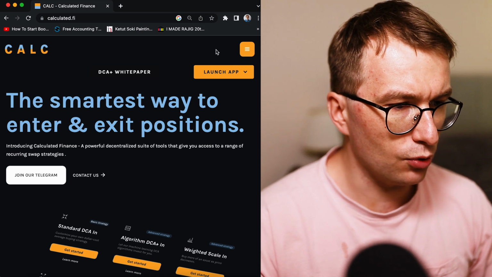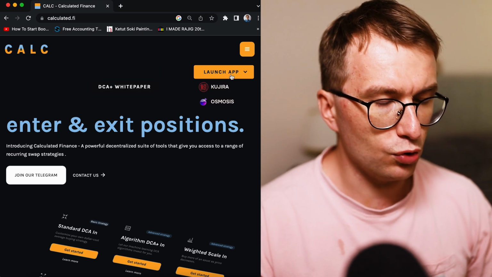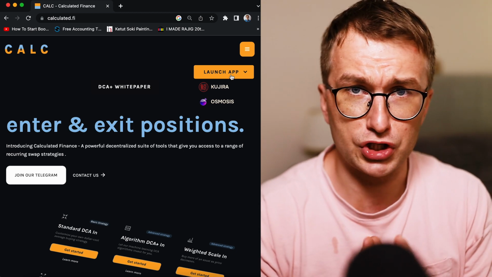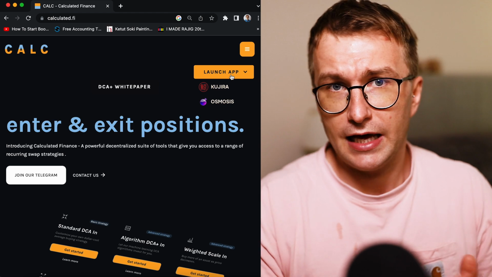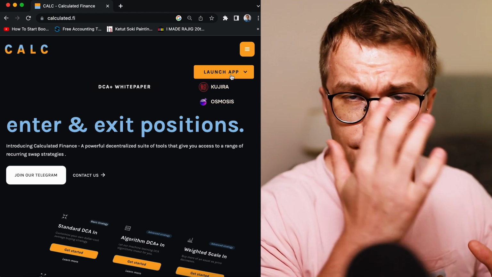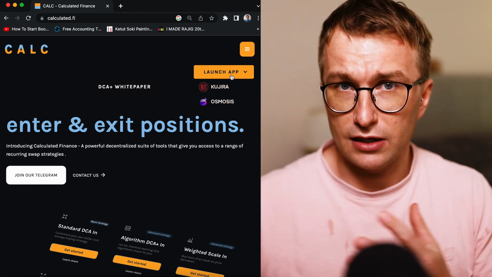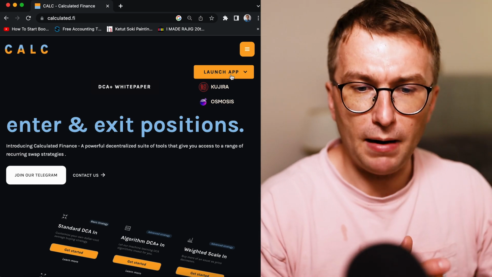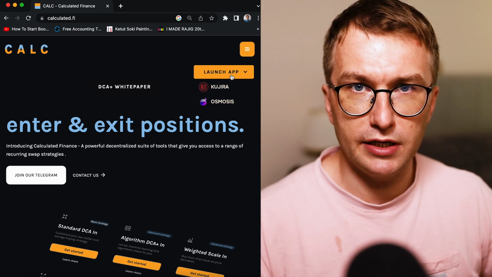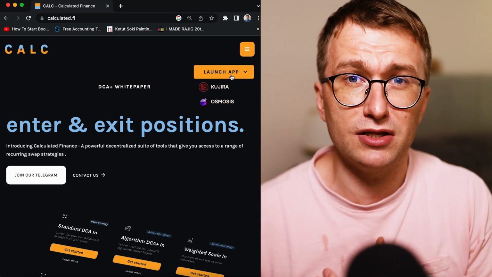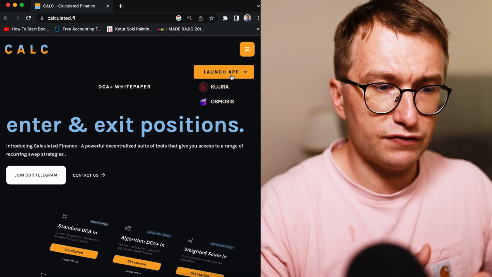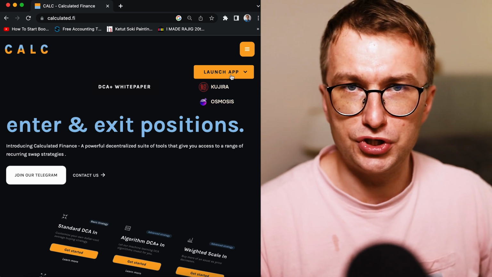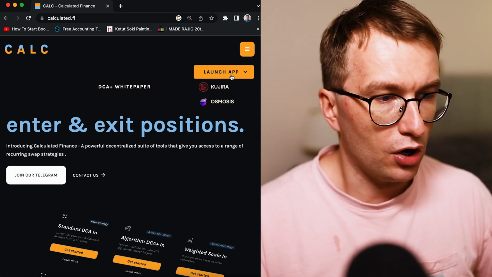Okay, so first thing, I'm going to launch the application, and the application is available on two blockchains, on the Kujira blockchain and on Osmosis. Initially, this application started on Kujira, then also went on Osmosis, deeper liquidity. So if you buy the big assets with deep liquidity like Atom, check where you have the better deal. In case of the smaller assets, quite likely there might be no liquidity on Kujira, so then you will get a better deal on Osmosis.